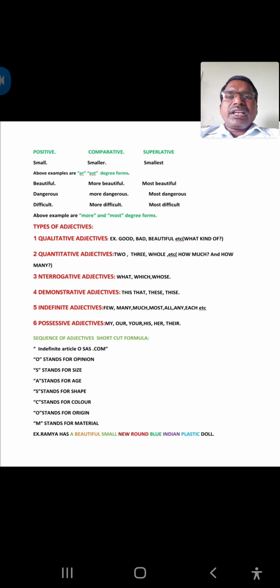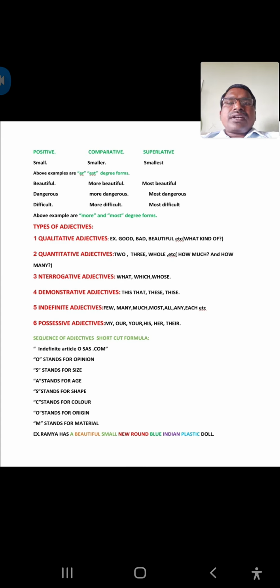Then beautiful, here more than two syllables are there, that means more than two vowel sounds are there in the given adjective beautiful. So here we have to add more for comparative, most for superlative. That is the main difference between regular and more and most degree forms of an adjective.